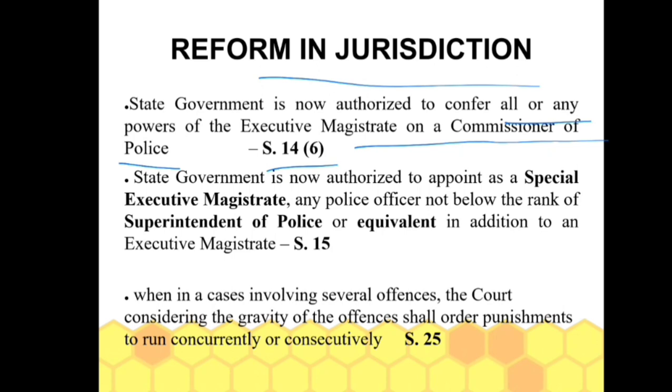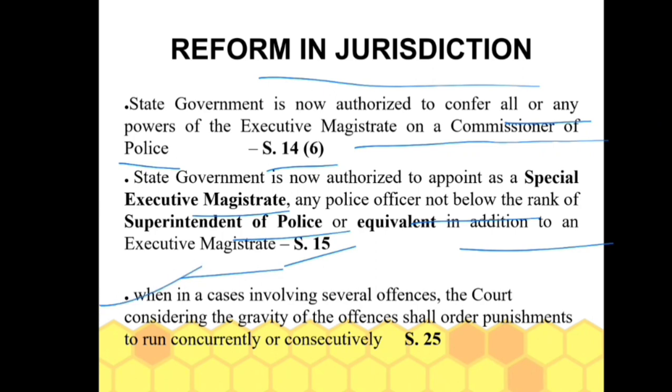Also, the state government is authorized to appoint a special executive magistrate, a police officer not below the rank of SP or equivalent, in addition to an executive magistrate. That is under section 15 of the new BNSS.